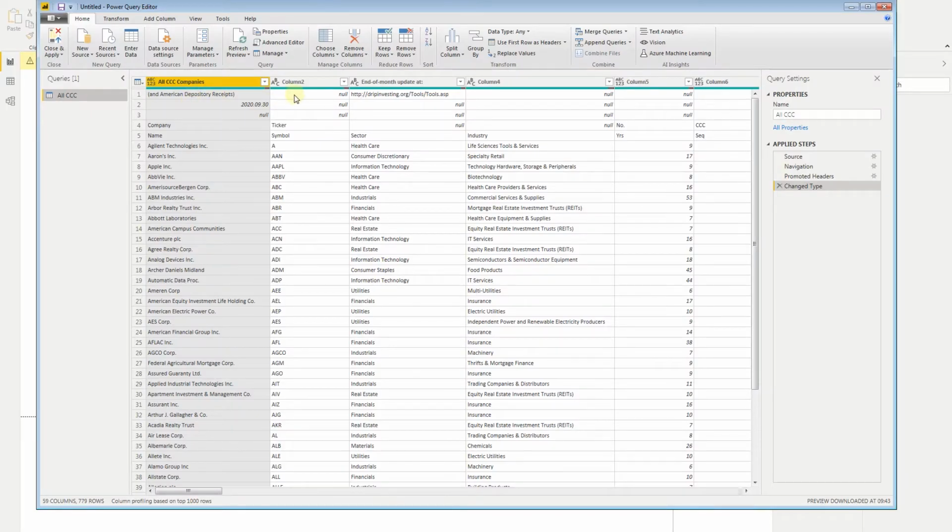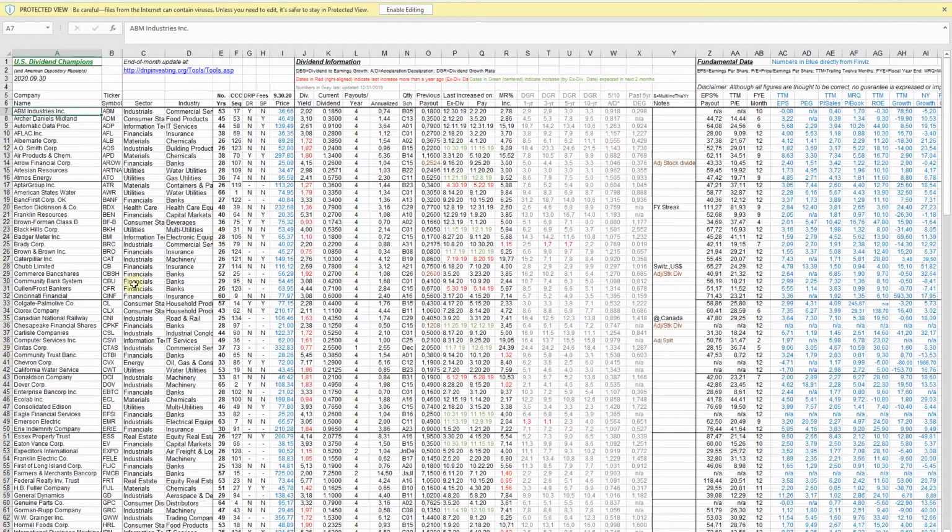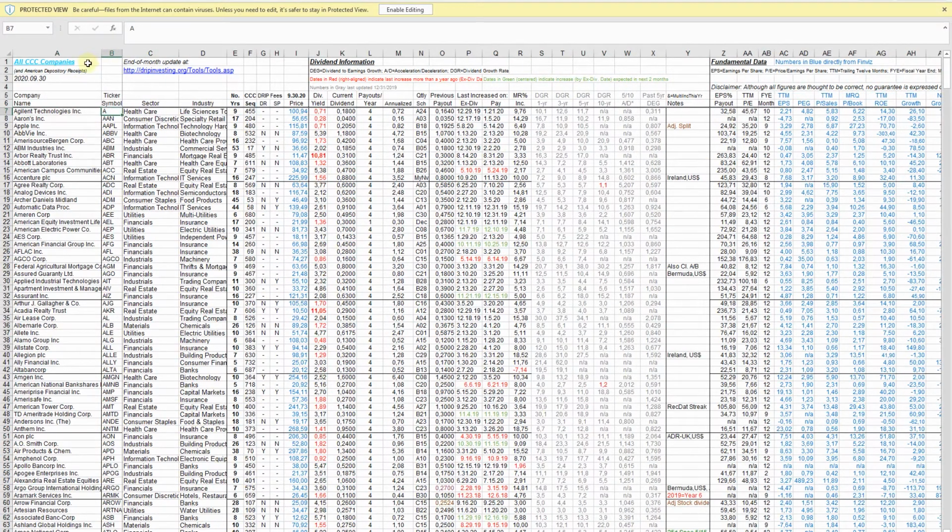Here we can clearly see that there are some headers in these files. If we go back to the Excel file, we can see that as well. Let's go to all CC. We can see there is some information here, like the basic URL and some other things. You might say, let's delete it from the Excel and everything will be fine.